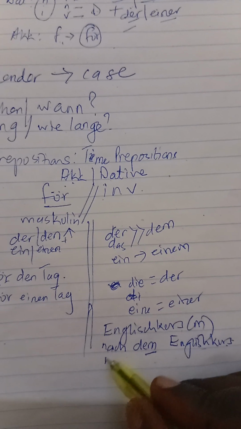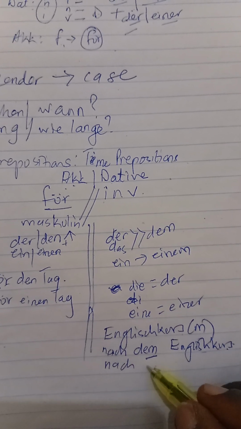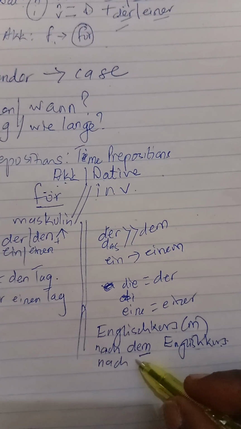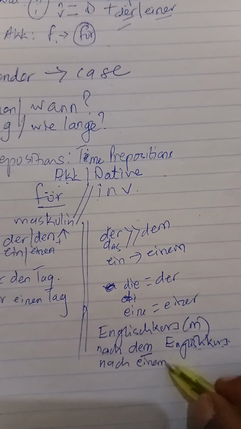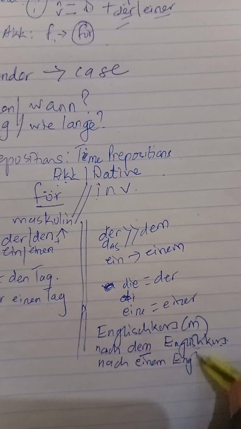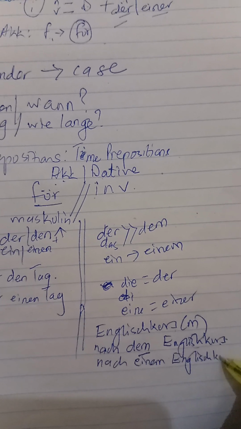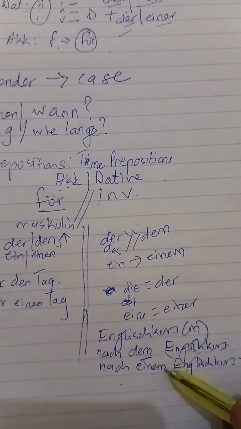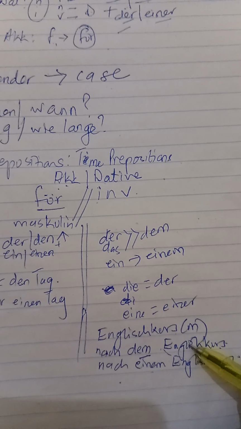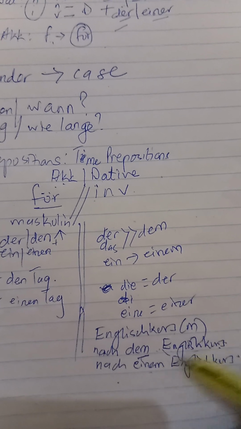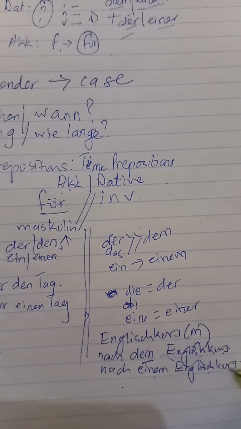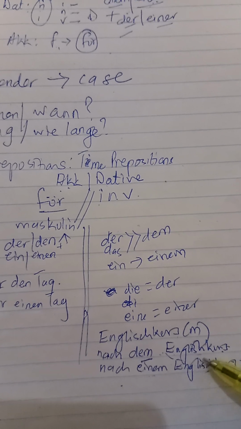Or I can still say after an English class. Ich habe zu viel Deutsch auf meinem Kopf, tut mir ganz leid. So nach einem English course. Nach einem English course. After a German class. So dem, einem after. So a duration. Nach dem English course. Nach einem English course. Sometimes we can have a noun, or also we can have a time word.